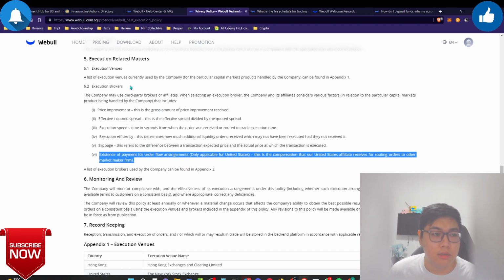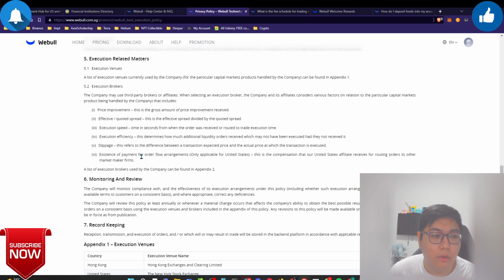So over here on the terms itself, number 5, if you look at the VI, basically the existence of payment for order flow arrangement. Basically this is only for the US stock. So how does it work? This is the compensation that our United States affiliate receives for routing orders to the market makers firm. So how does it work?